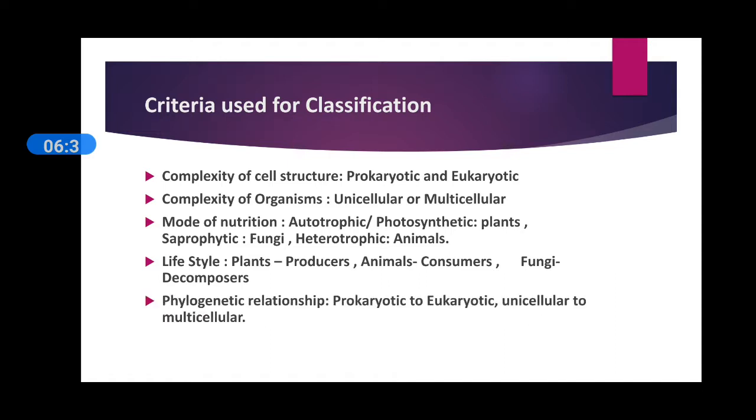And the last one that we observe is phylogenetic relationship. In the phylogenetic relationship, we can observe the process of evolution in living organisms. For example, prokaryotes evolved into eukaryotes, and unicellular organisms evolved into multicellular organisms. Here we complete the first part of our lesson.